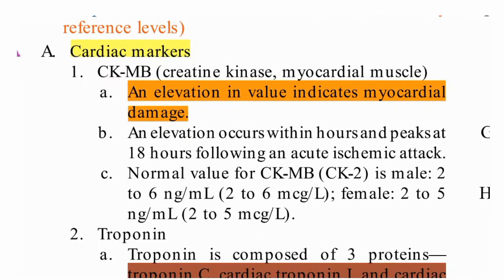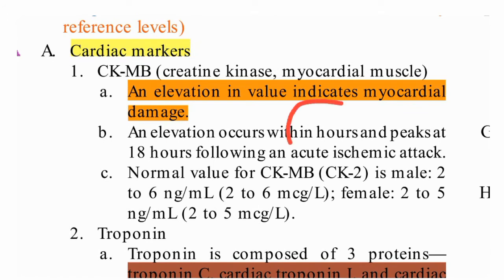The elevation occurs within hours and peaks at 18 hours. When an acute ischemic attack is there, it will be elevated within hours, after myoglobin. It is the main enzyme that elevates frequently, and it will reach its peak at 18 hours.